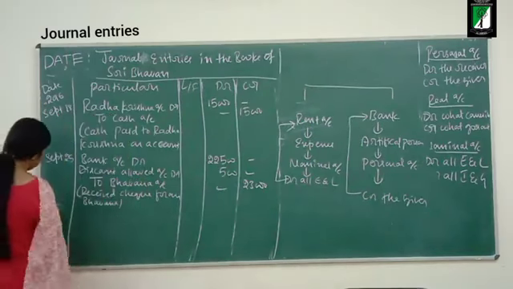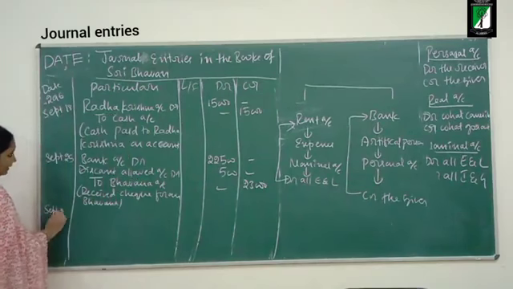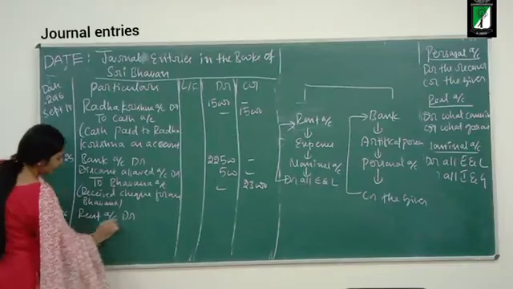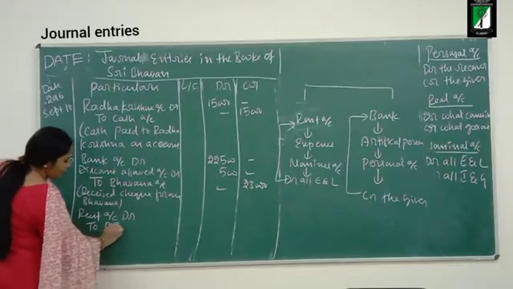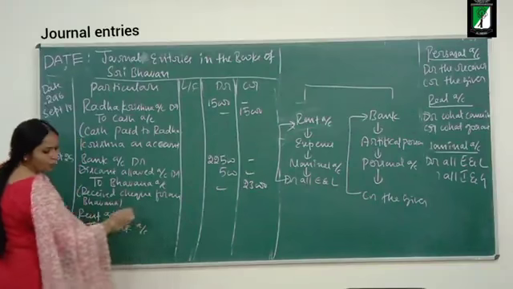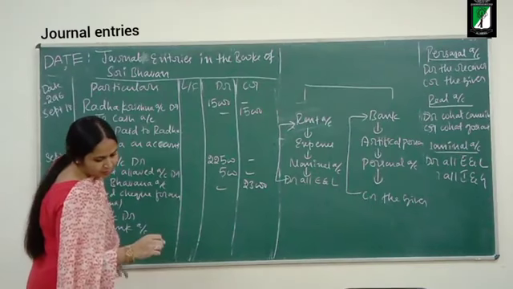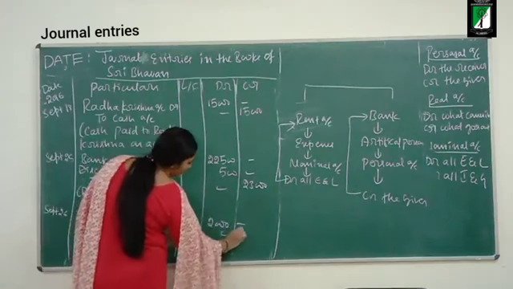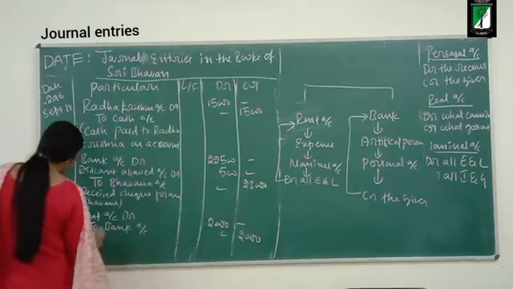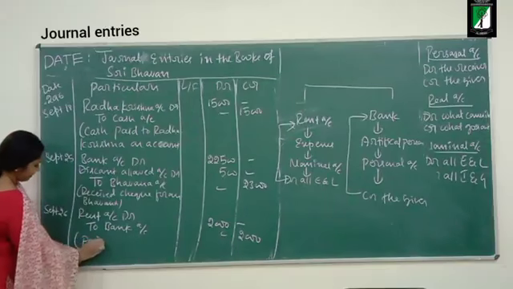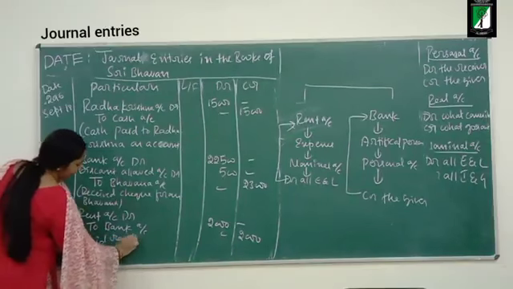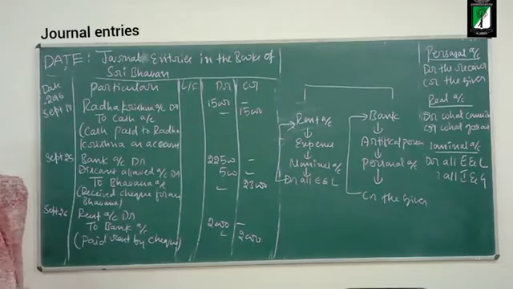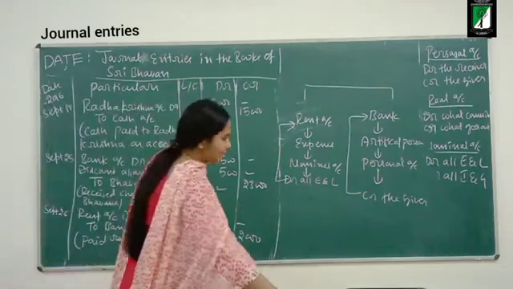September 26. Rent account debit to bank account. How much? Rupees 2000. So narration: paid rent by check. Okay, so this is the narration. Now moving on to the next entry.